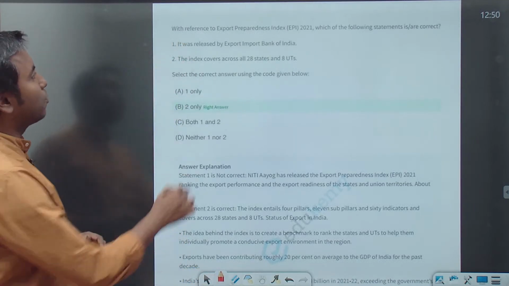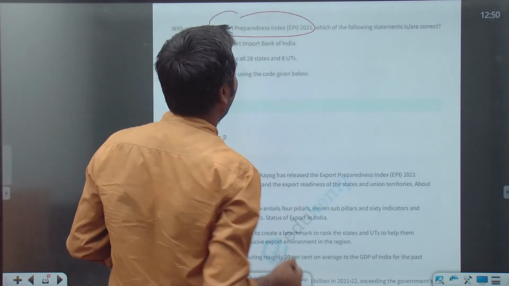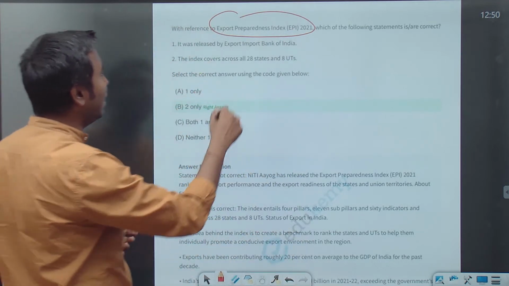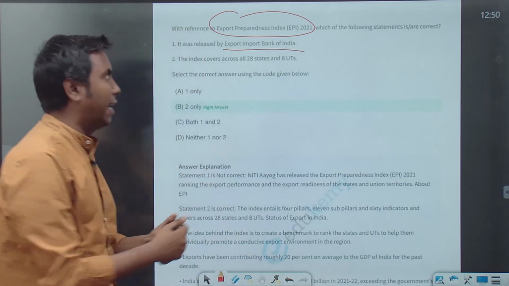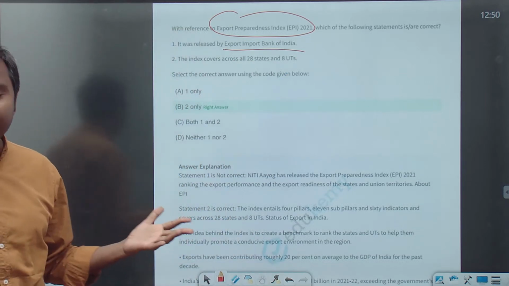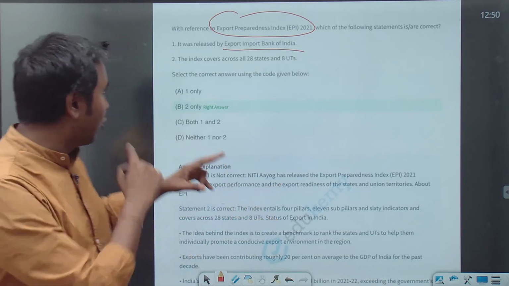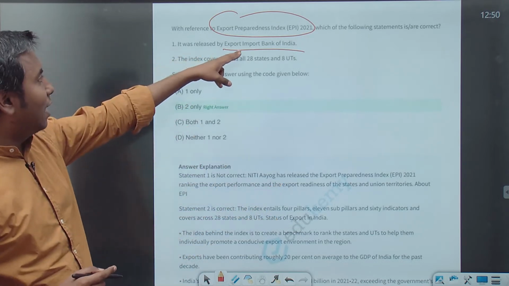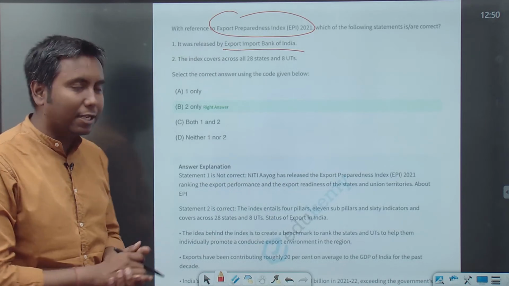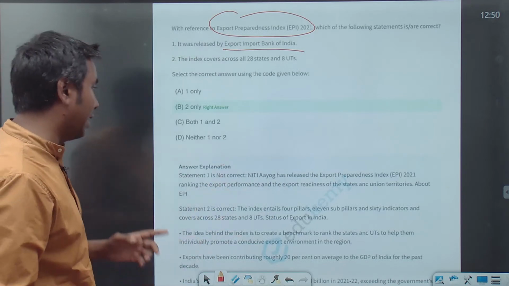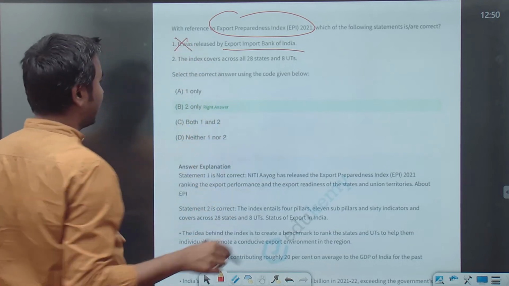With reference to the Export Preparedness Index, which of the following statements is correct? It was released by the Export Import Bank of India, Exim Bank. We just discussed today that the Government of India has 100% shareholding in Exim Bank. Is it right? The Export Preparedness Index was released by Niti Aayog. So 1 is wrong, it is Niti Aayog.